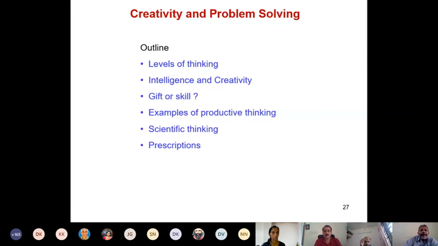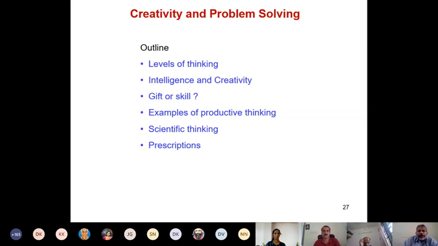Okay. So, I used to conduct a session on creativity and problem solving for research scholars, all research scholars of the institute. Their number will be about 300, right? 300 to 400. It depends on which semester. Now, it is a 3-hour session to tell them how to think better, higher levels of thinking required for research and all that.